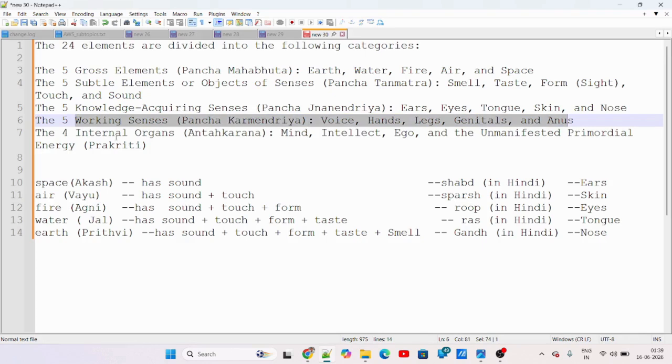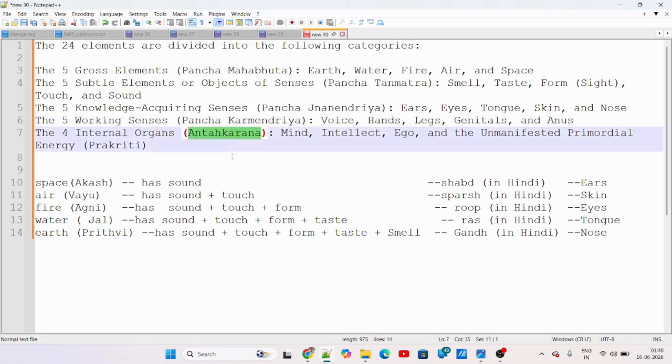Now the four internal organs, normally called Antahkarana. These are subtle; you cannot see them, but they are part of the 24 elements. First is the mind, which we call man. The intellect is called Buddhi, and ego is Ahamkara.